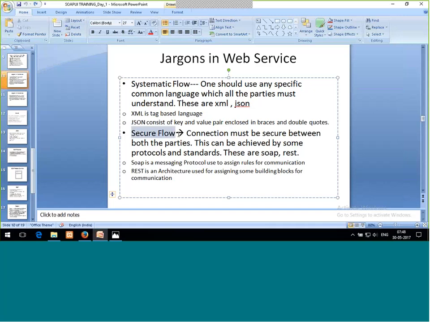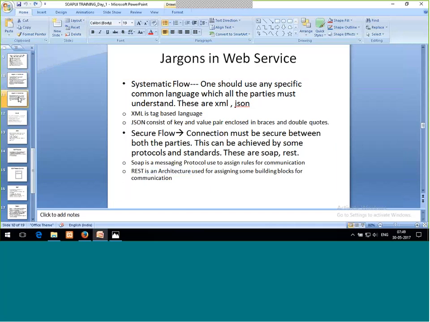And for the security purpose, the connection must be secure. The request and response may carry credentials for your account, your password, so security is a must. SOAP and REST are used for that. SOAP is a messaging protocol which assigns rules for the communication, and REST is an architecture which contains building blocks within which we can work.